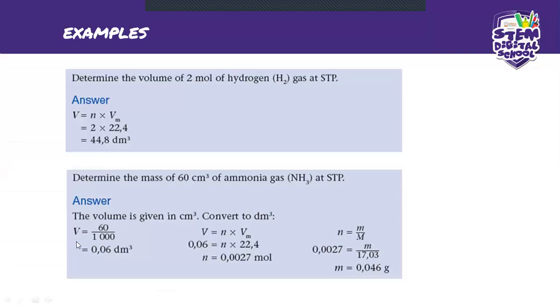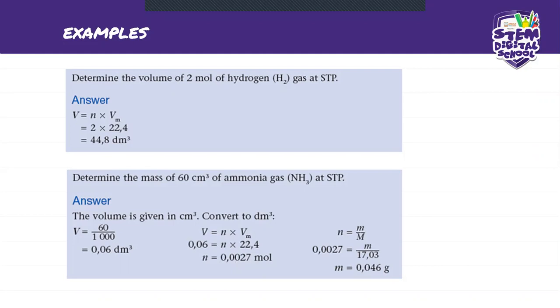And then this is what we get right here. It's going to be 0.06 dm cubed. So now we're looking for the number of moles, which means we need to manipulate our formula to give us the number of moles. As you can see here, they say V is equal to N times Vm. So we've got the volume and Vm, we always have it. So we're looking for the number of moles. How do we calculate that? We're going to say 0.06 divided by 22.4. And our number of moles is going to be